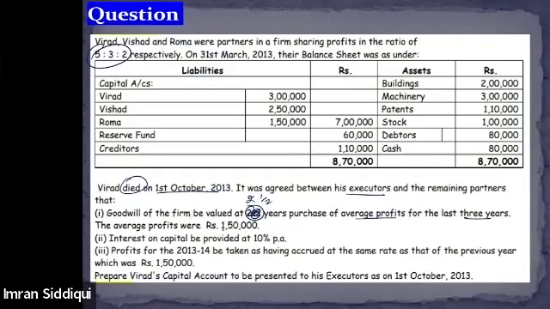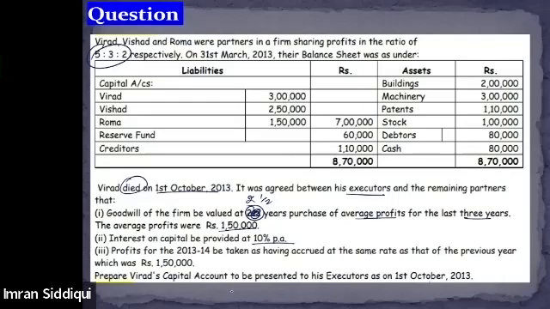The average profit is given as 1,50,000. Interest on capital is to be provided at 10% per annum. Profit for the year 2013-14 is to be taken as having accrued at the same rate as that of the previous year, which was 1,50,000. Prepare Virat's capital account to be presented to his executor as on 1st of October 2013.